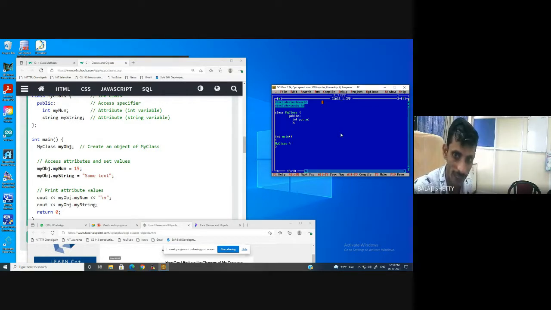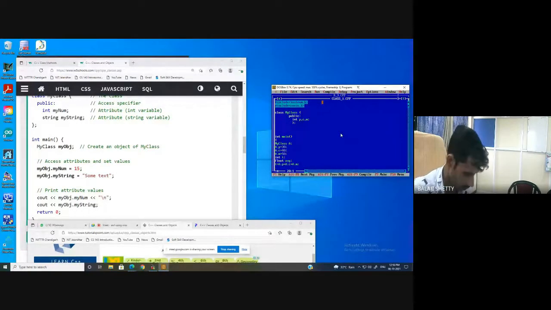Suppose I write here A. What is A? A is the object name. So here I can write A dot physics marks as 30, A dot chemistry marks as 40, A dot math marks as 50. What is next? Int total, float average. It's very simple. Total equal to A physics plus A chemistry plus A math.